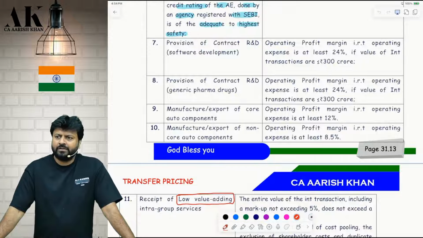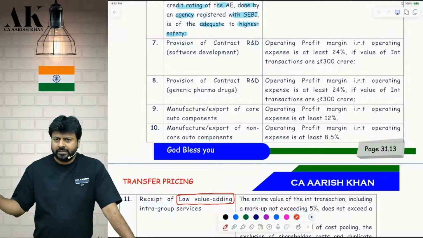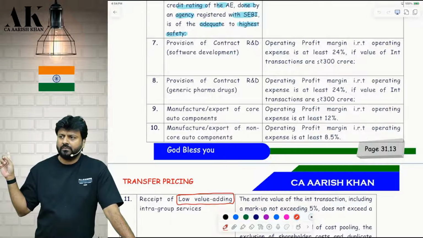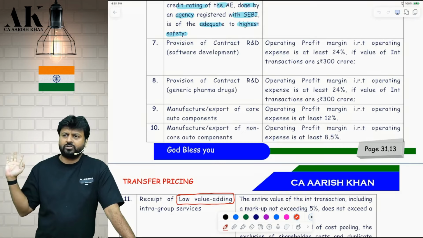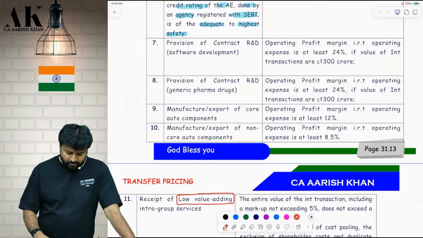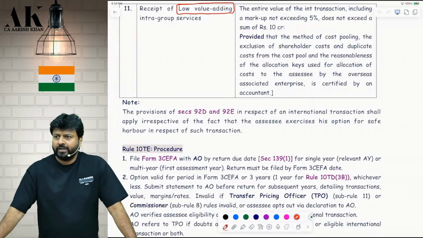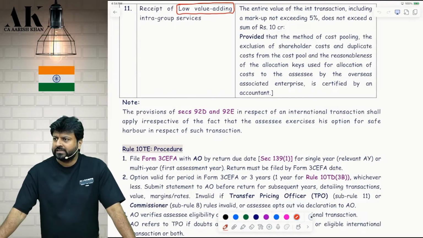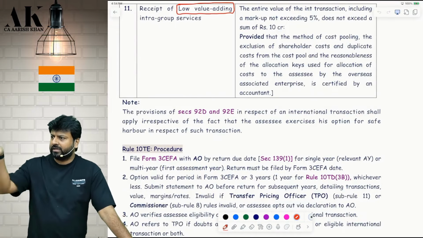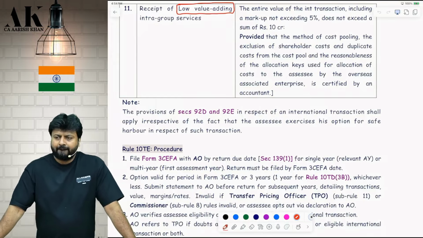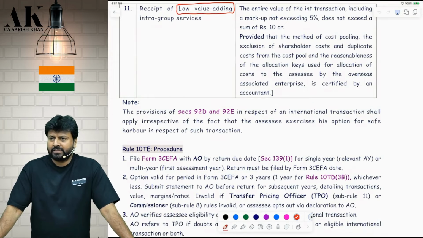One thing I would like to say, please pay attention. Is this an option? Yes, I opted for this option. Then the officer will not question my price. Yes, but you have to still follow 92D and 92E, please. Are you clear? You have to maintain all the documents and file form 3CB, and list down all the transactions. Check it, please. You will not be relieved from this.